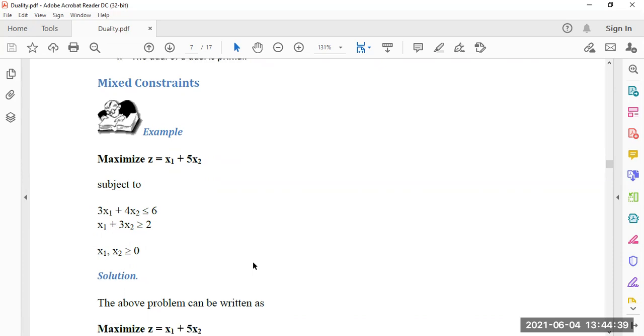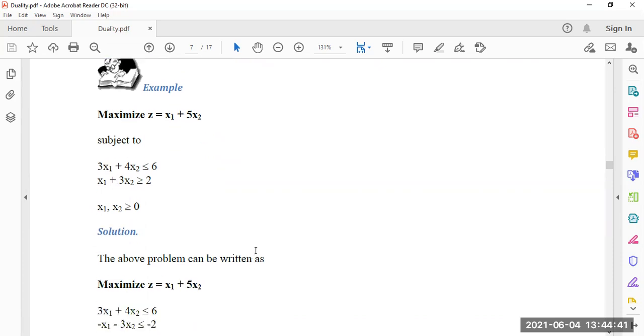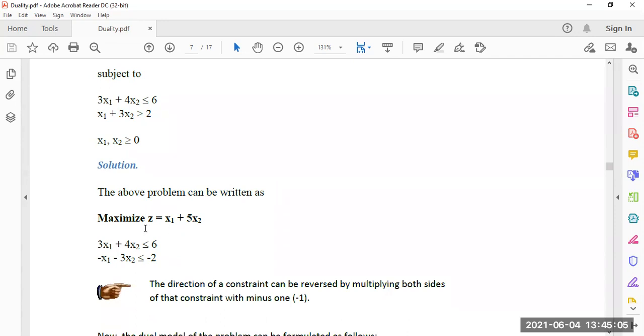Now at first, the given problem is a maximization problem. So as it is a maximization problem, by convention all the inequalities should be less than equal to. So for this one, to make it less than equal to, we have to multiply both sides by a negative sign, that is minus x1 minus 3x2 less than equal to minus 2. So we are making that.